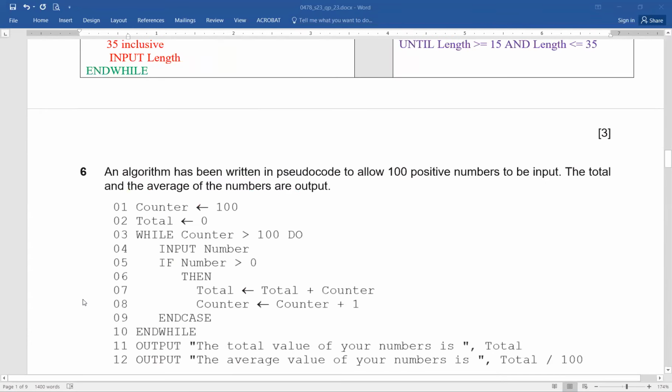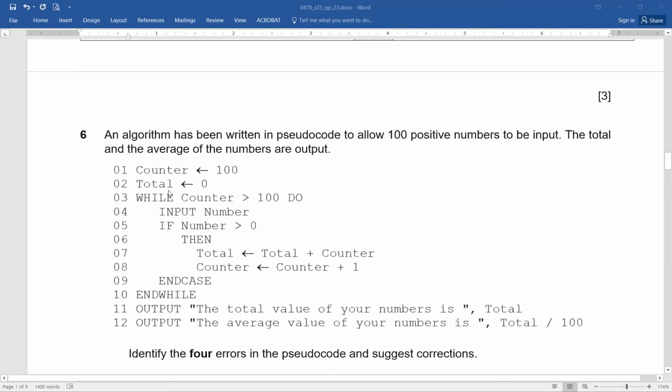Question number 6. An algorithm has been written in pseudocode to allow 100 positive numbers to be input. The total and the average of the numbers are output. This is something that you already are aware of. Now let's see. Line number 1, counter equals 100, where the arrow means assignment operator. Total is assigned the value of 0.